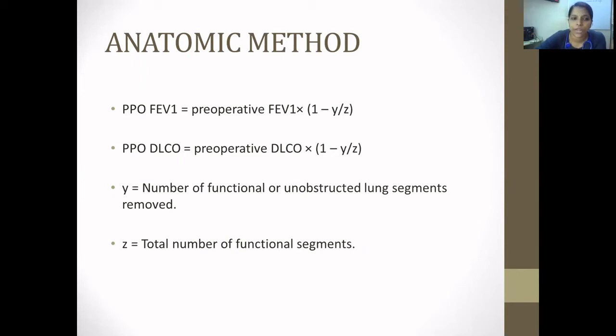PPO of FEV1 is preoperative FEV1 times 1 minus Y by Z, where Y is the number of functional segments we are planning to remove and Z is the total number of functional segments. Postoperative predicted DLCO is preoperative DLCO times 1 minus the same Y by Z.